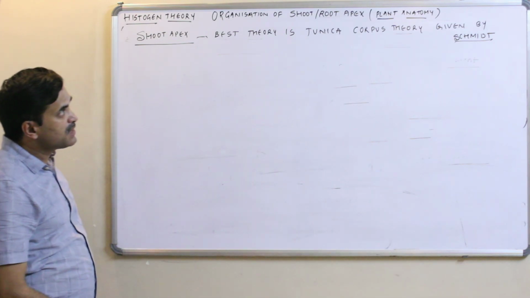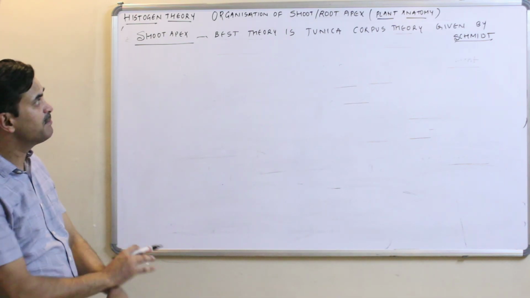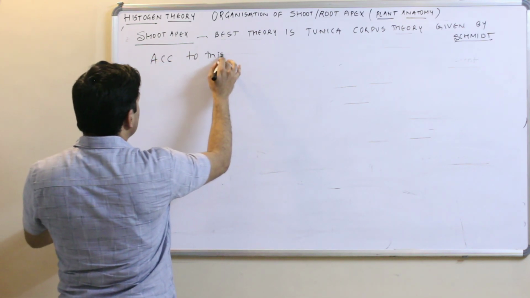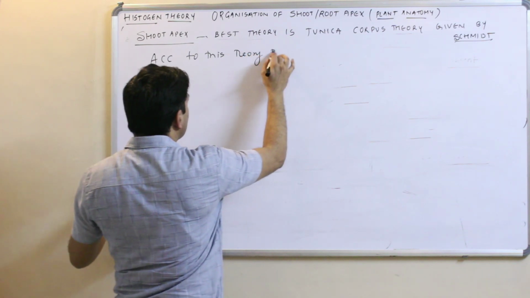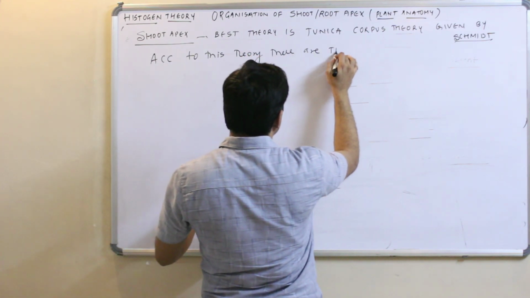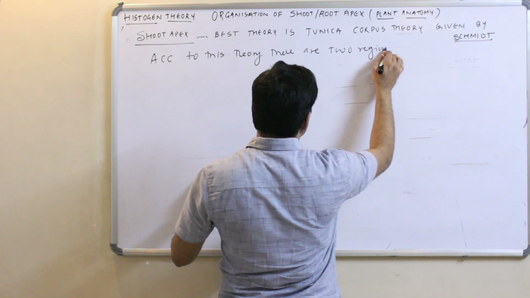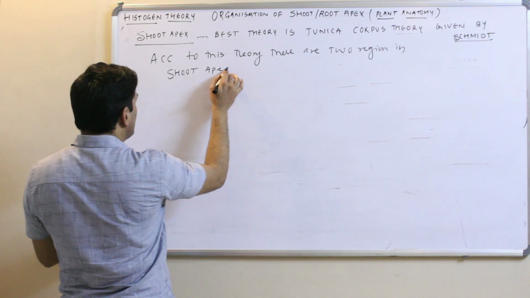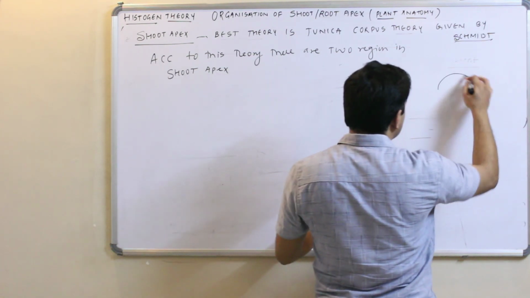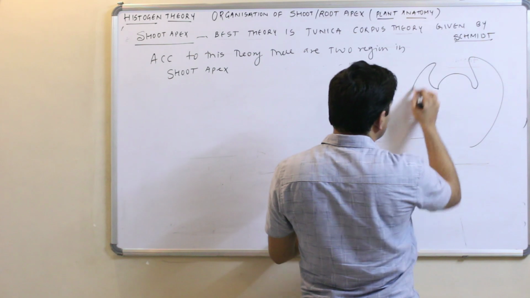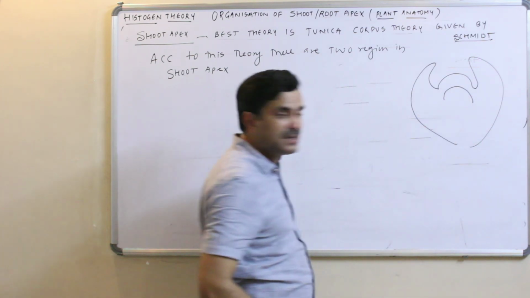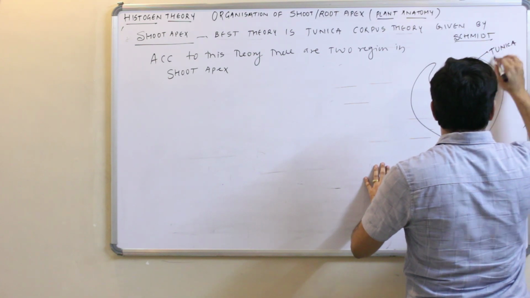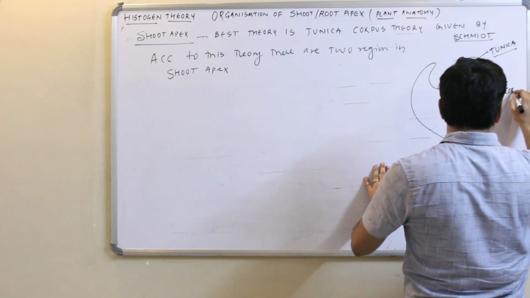This theory is called the Tunica corpus theory, given by Schmidt. Best theory. According to this theory, there are two regions in the shoot apex. The outer region is called the tunica and the inner region is called the corpus.